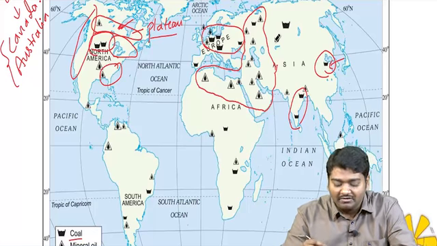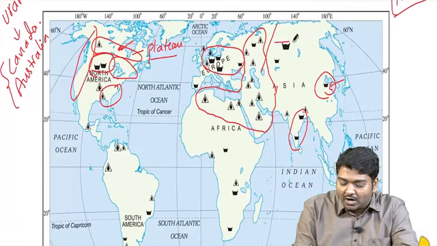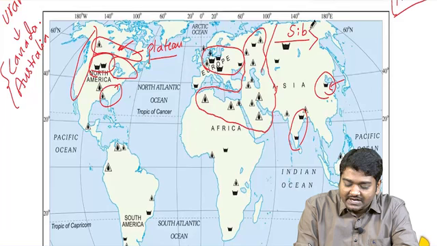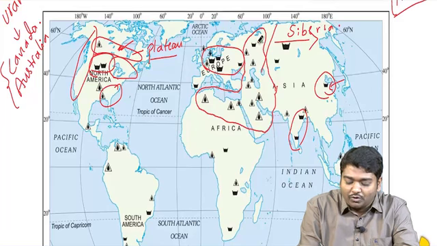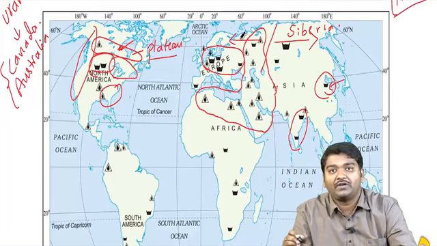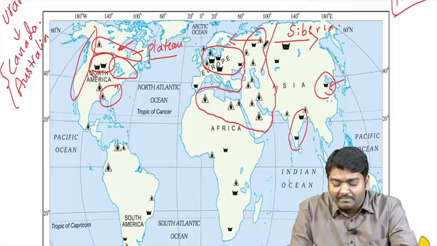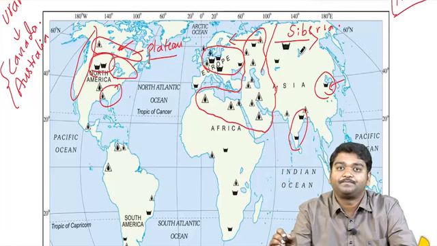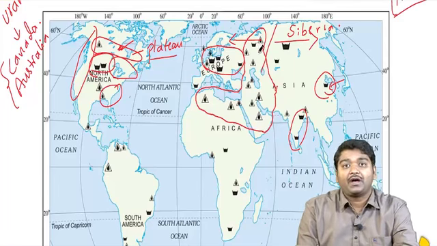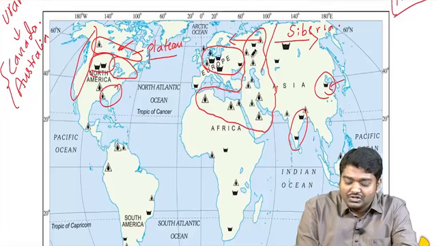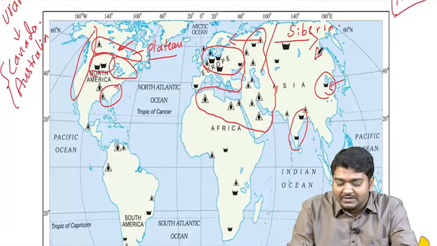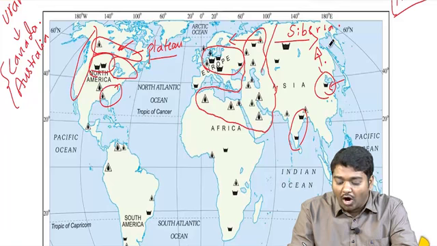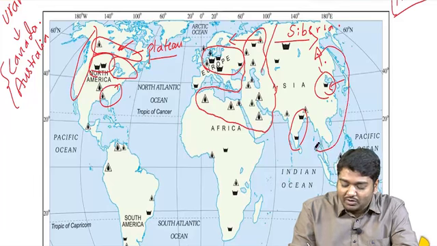And can you see in Russia, this portion is called Asian Russia or we call it Siberia. And this portion is called European Russia. Can you see a lot of minerals are present in European Russia than in the Siberian region? So Russia wants to sell oil and other things to Europe. If oil was present mostly in this region, then it would have sold it to China or it would have extracted it and sold it to India.